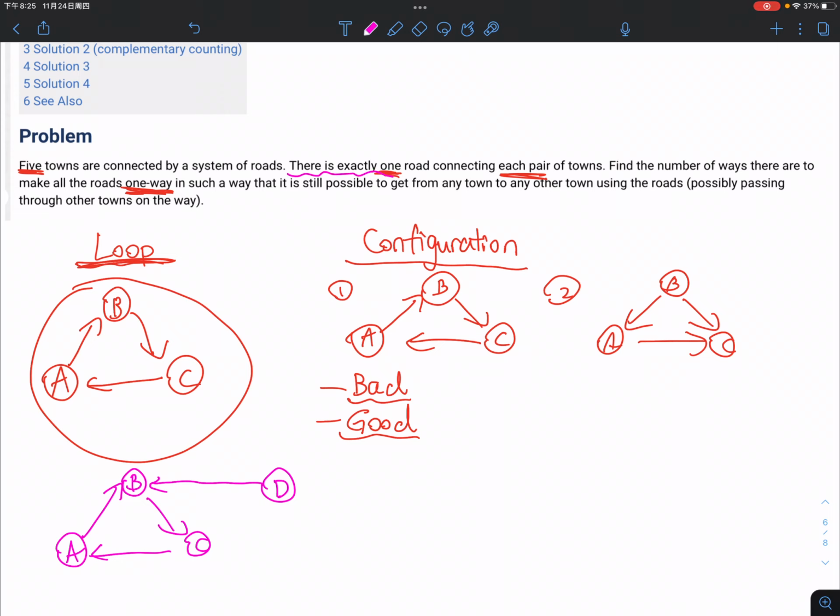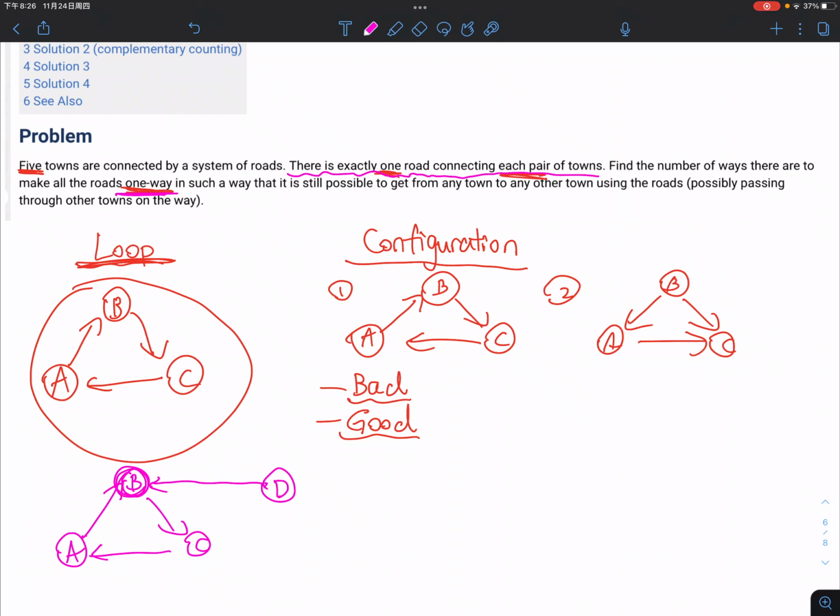There is exactly one road connecting each pair of towns. That means in between each 2 towns, there has to be exactly one road, and the roads are one way. So from the perspective of town B, it cannot point to A because A already points to B. It points to C already, and it cannot point to D because D already points to B.